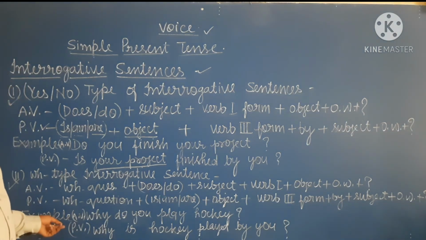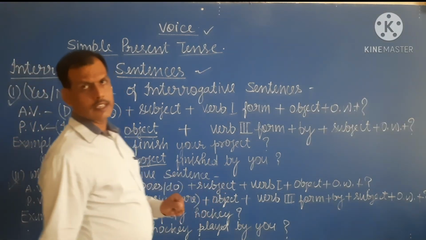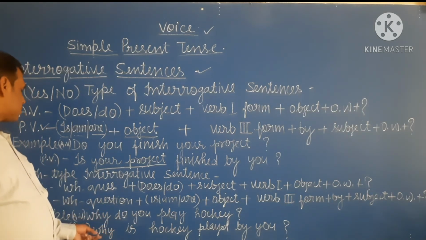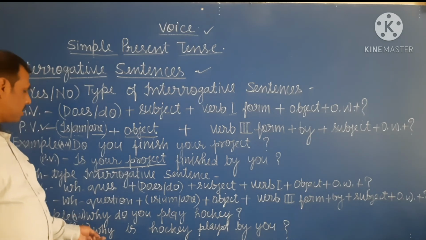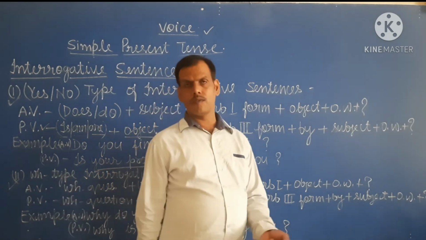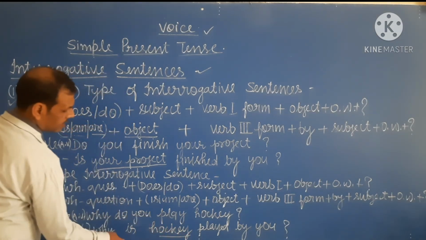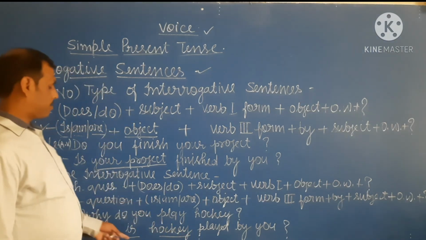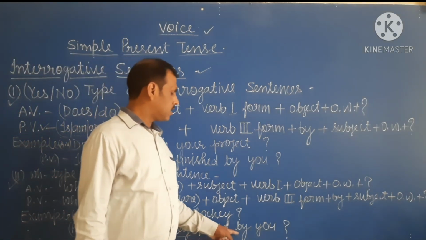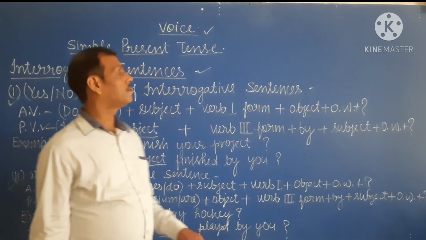Here is the example. The first example is: why do you play hockey? Okay student, then the passive voice of why do you play hockey is: why is hockey played by you? Why is the WH question word, and hockey is the object. Then is, because it is singular. Then the third form of the verb, then by you, and at last a question mark.